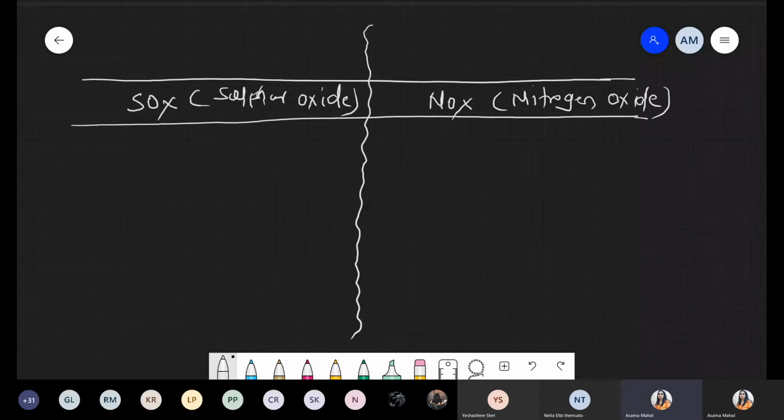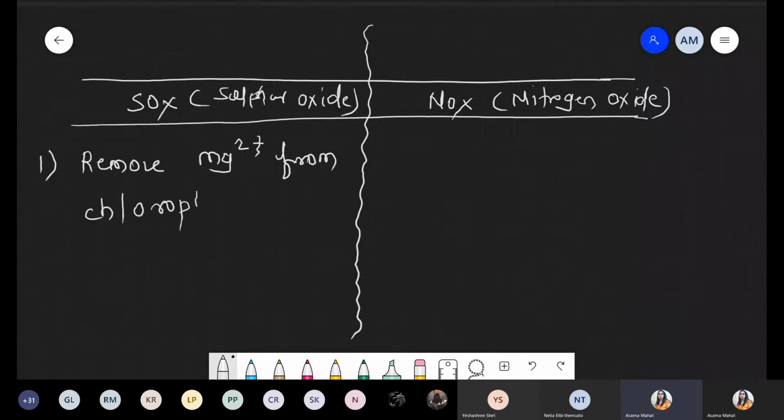First of all, the first effect because of sulfur oxide, we discussed yesterday also. Sulfur oxide basically removes magnesium from chlorophyll, removes Mg2+ from the structure of chlorophyll. And we know that chlorophyll is green in color due to magnesium.